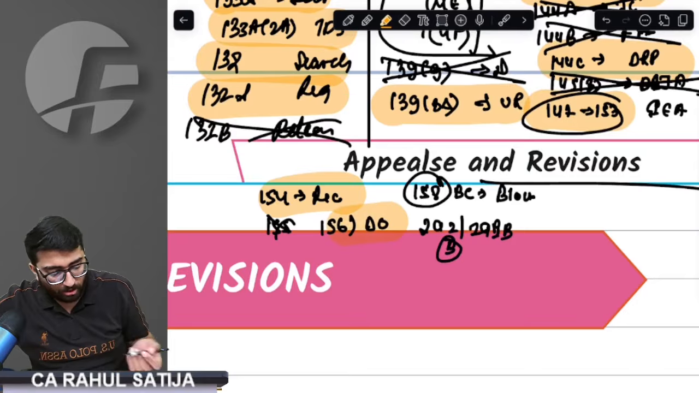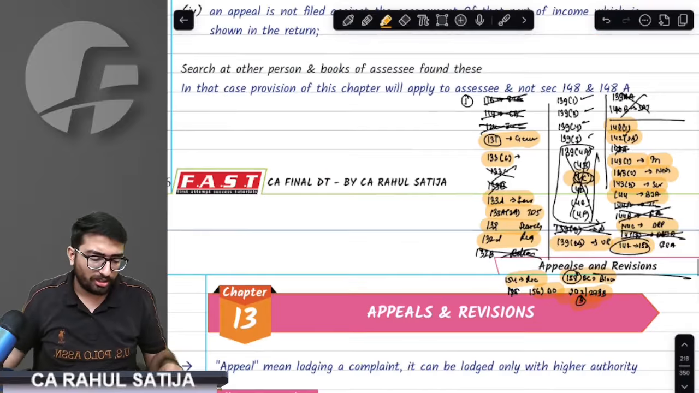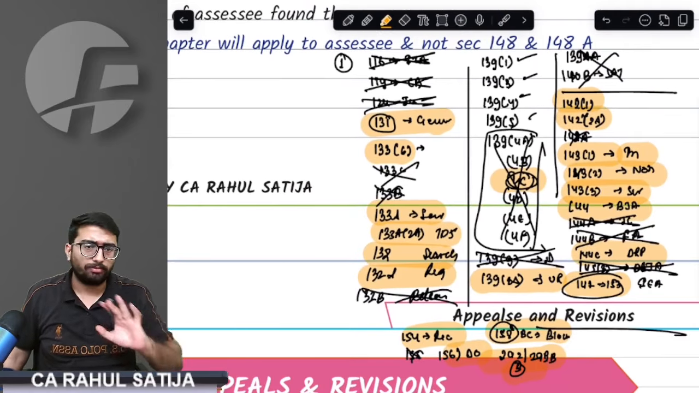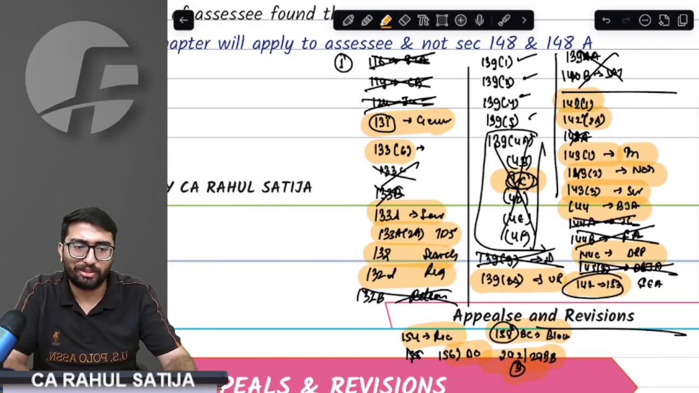Rectification really important. Demand order important for your exam. 158BC important. 292BB it is also important. So these sections whatever are there, you can take a screenshot of it and you can just remember as per your convenience. Beyond that, you don't require any other section.